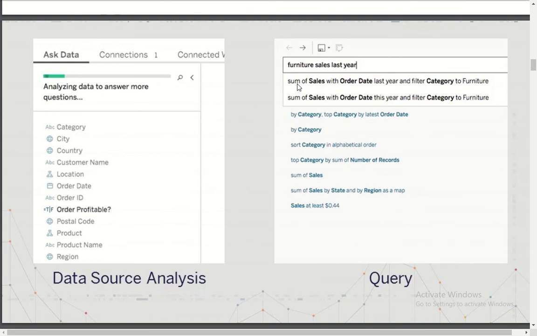So automatically it finds out there is a date field in your data set, which is order date, and it says that you are looking for last year. It is intelligent enough that it automatically identifies that furniture belongs to the dimension called category. So it will frame a query for you and you can just click on that to see the result. At a very high level, these are the two components: one is data source analysis and the second one is query.